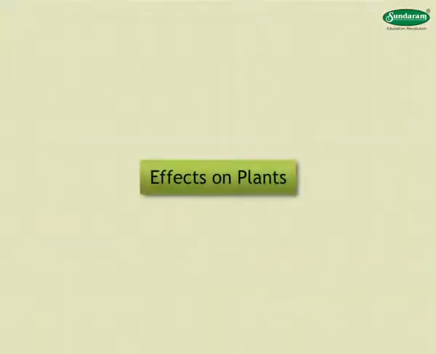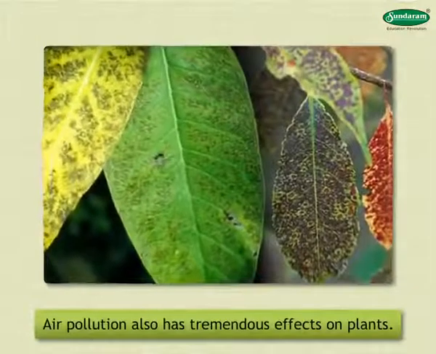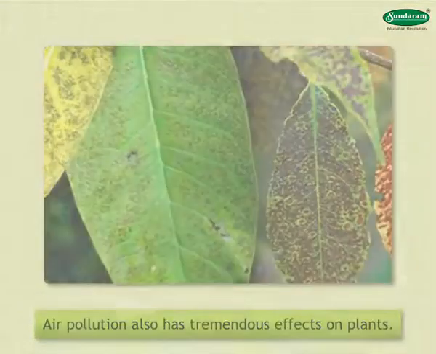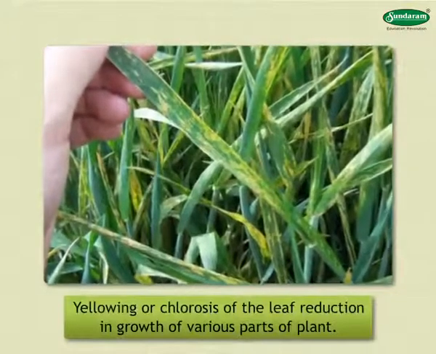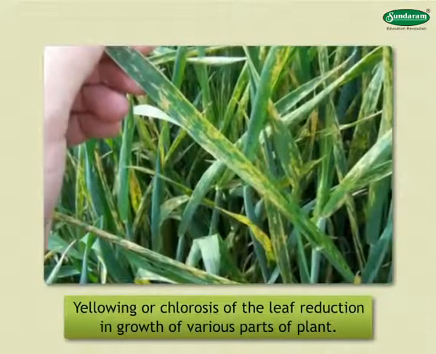Effects on plants. Air pollution has tremendous effects on plants. Yellowing or chlorosis of the leaf and reduction in growth of various parts of the plant are effects of air pollution.